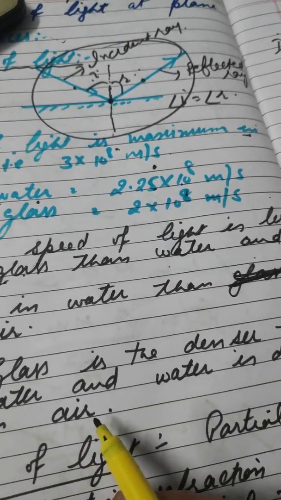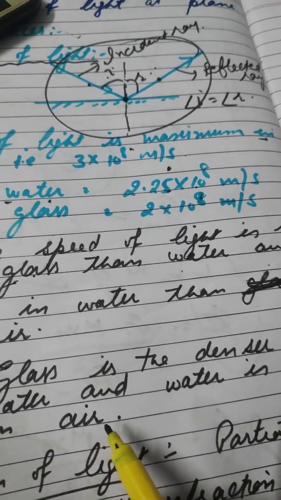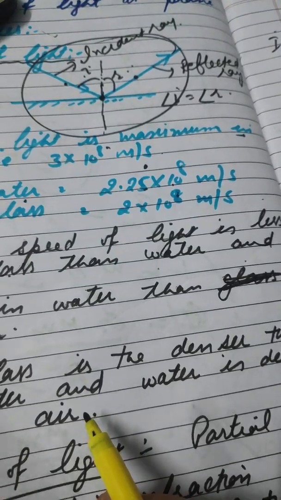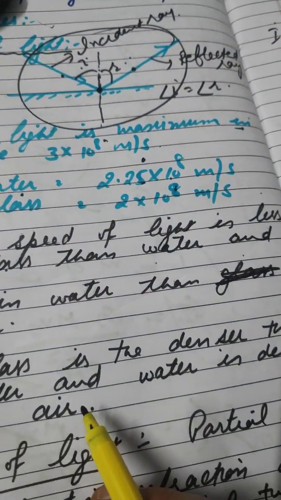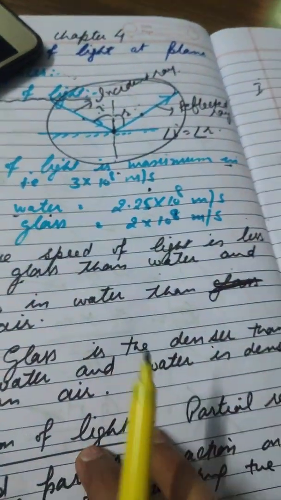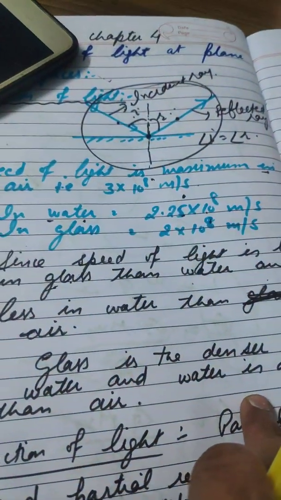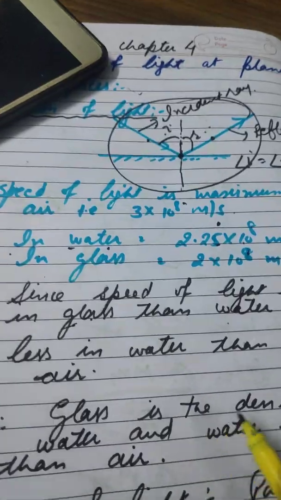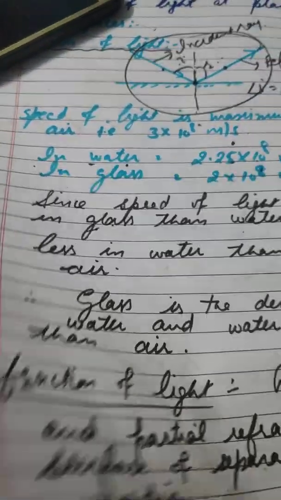What do you mean by denser? The medium which has more density, which has more medium particles, is known as denser medium. Glass is denser than water and water is denser than air.